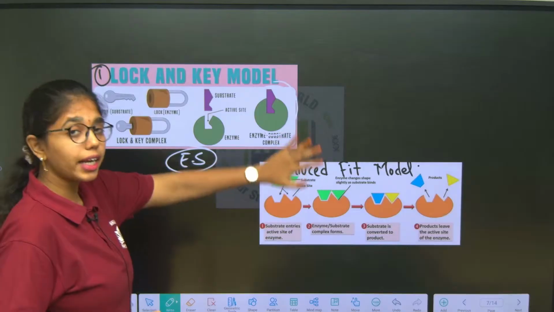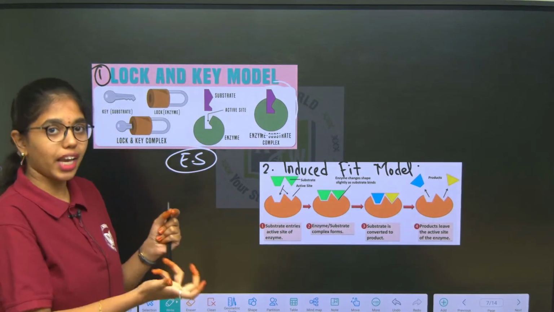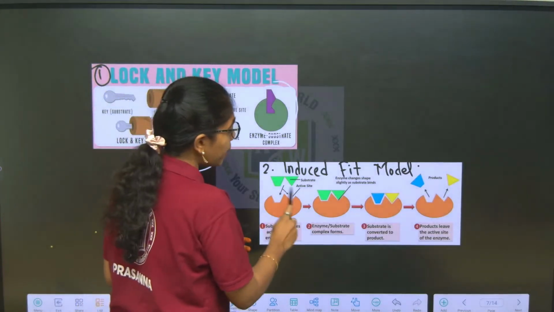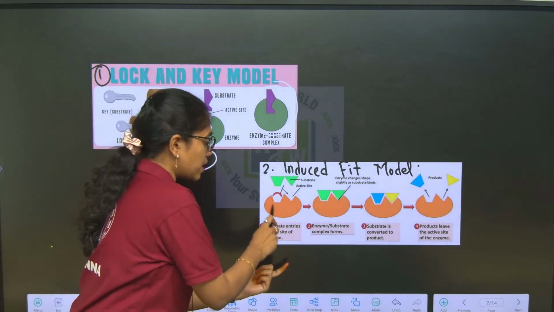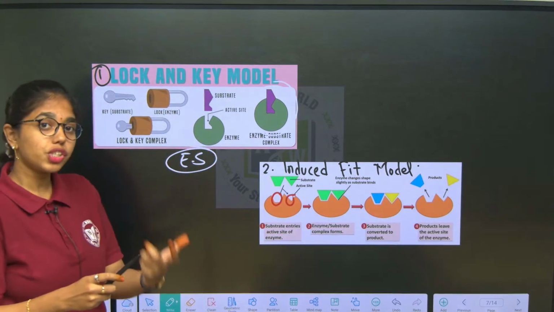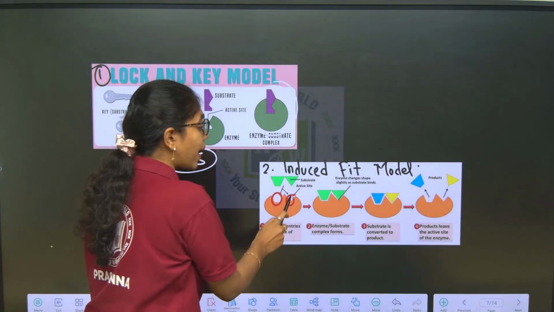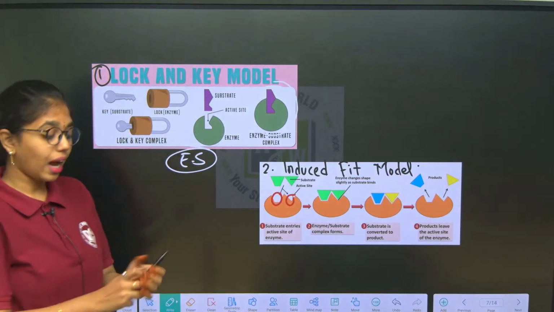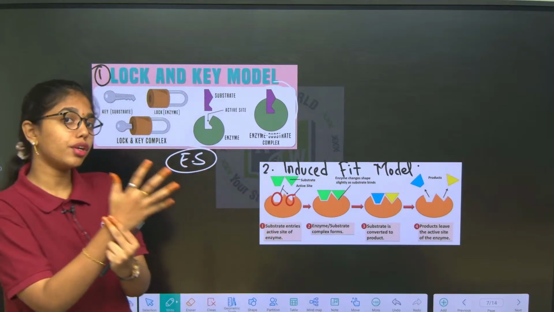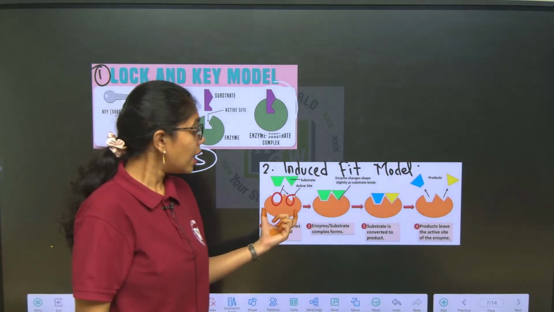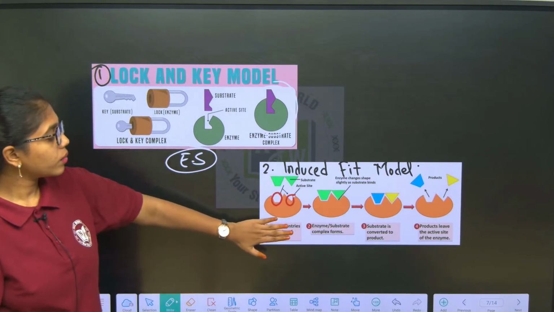Now in the induced fit model, the shape is changed or altered according to the enzyme active site. The active site of the enzyme can change its shape or structure based on the substrate that is binding to it, like how we fit the hand into a glove. In the same way, the structure of the active site of the enzyme is modulated according to the substrate.